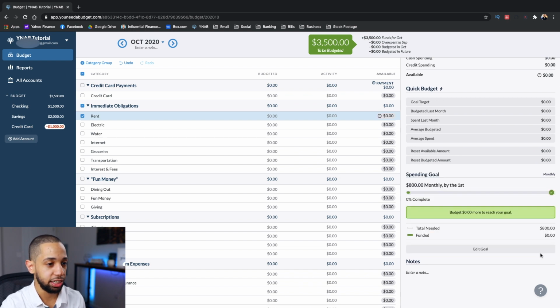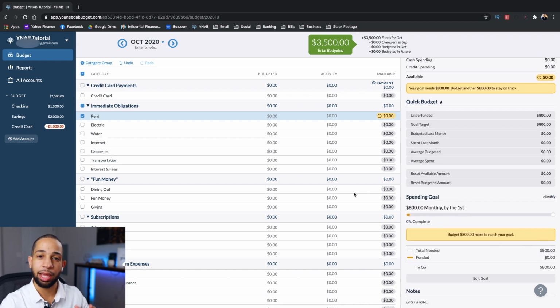So I'm going to go ahead and save this goal. This may be a bit time consuming at first, guys, but keep in mind that having goals on every single one of your categories is key to making sure that this budget works for you.